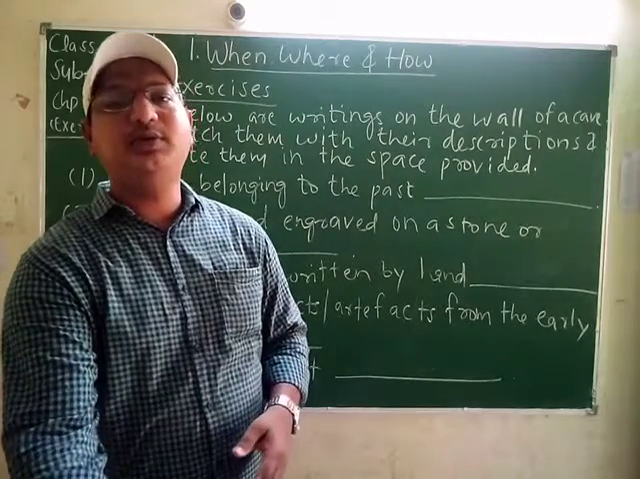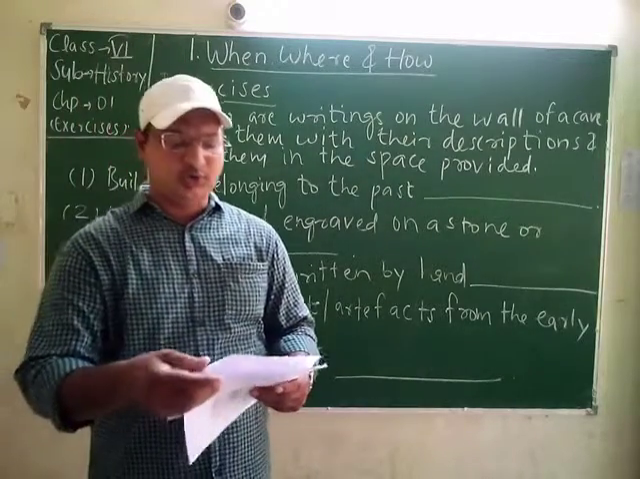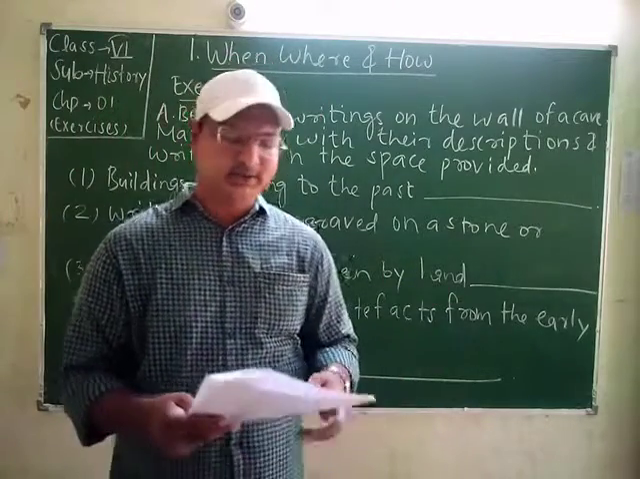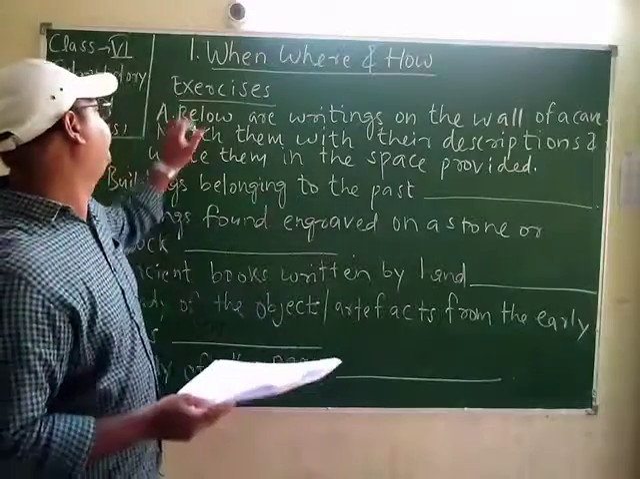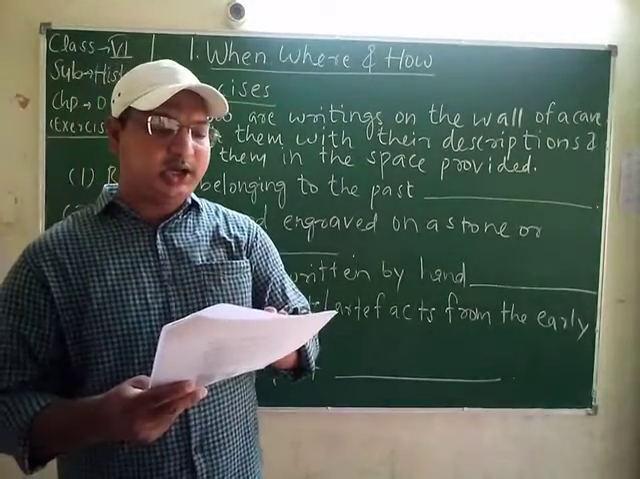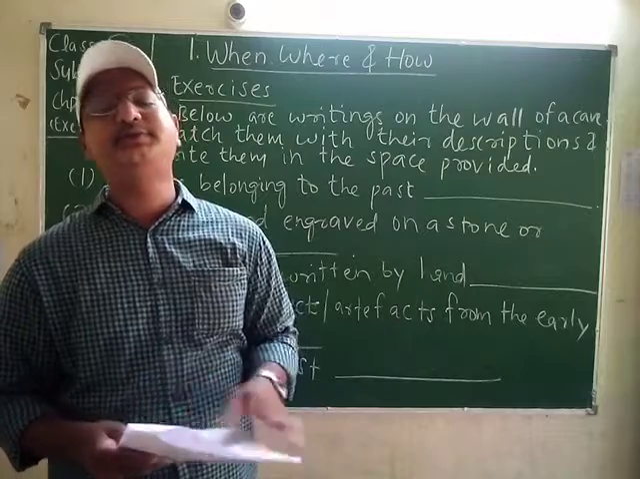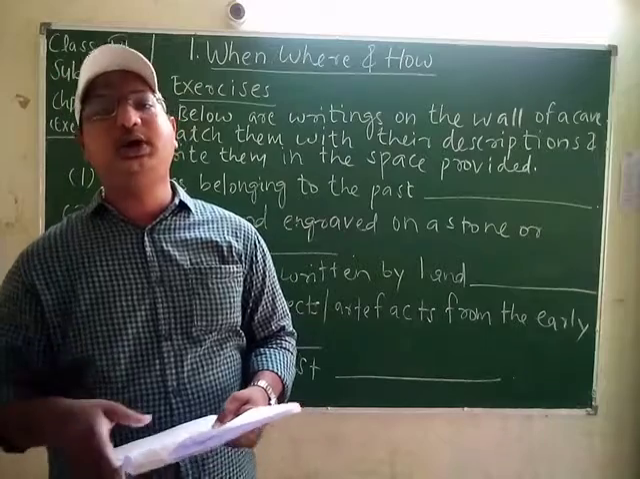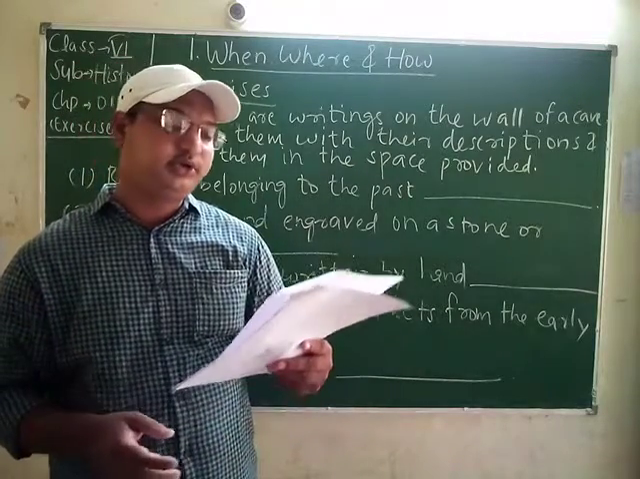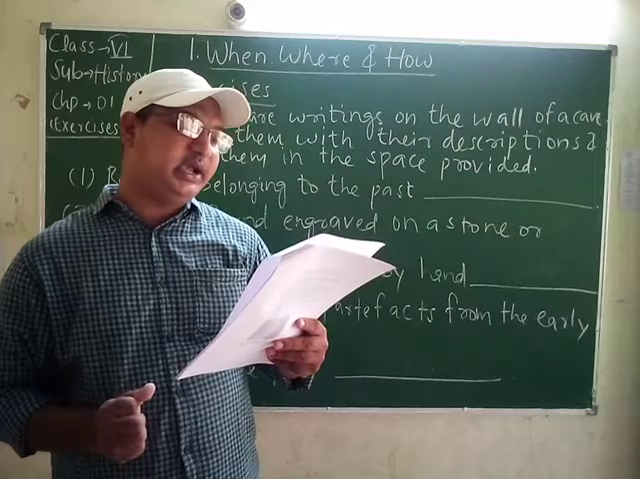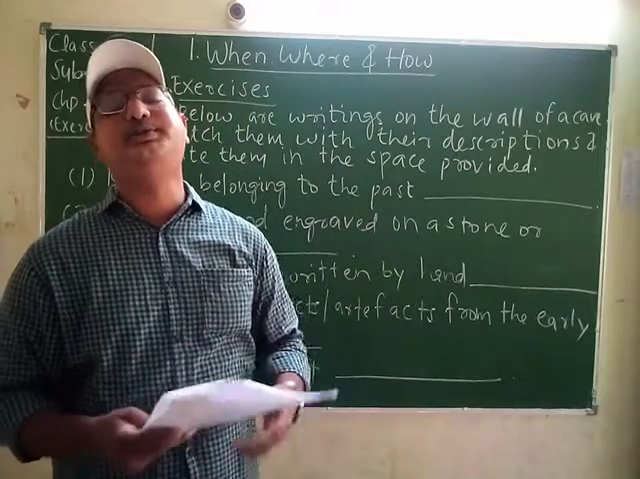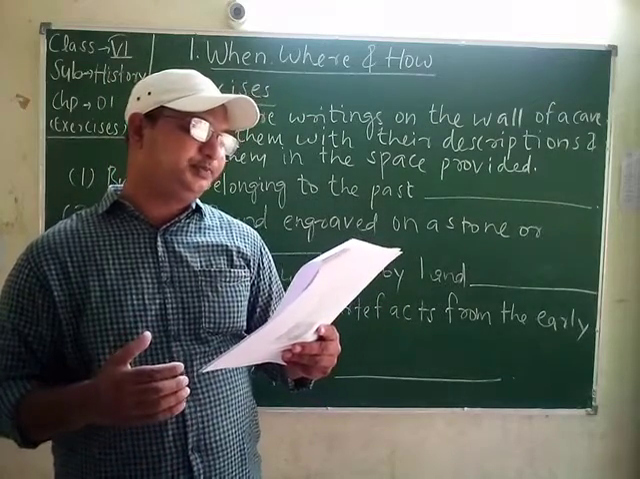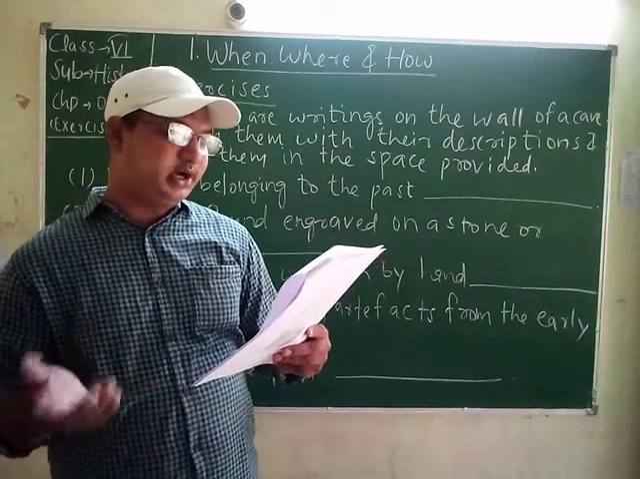Okay, students, the name of the first chapter is When, Where, and How. Let's come to page number H9. In the exercise section, the first one is A, and the question is, below are writings on the wall of a cave. Students, in ancient times, writings were done on caves, iron, and copper plates. Match them with their descriptions and write them in the space provided. There are 5 words: monument, manuscript, archaeology, inscription, history.